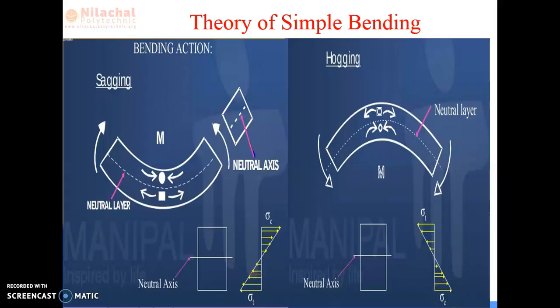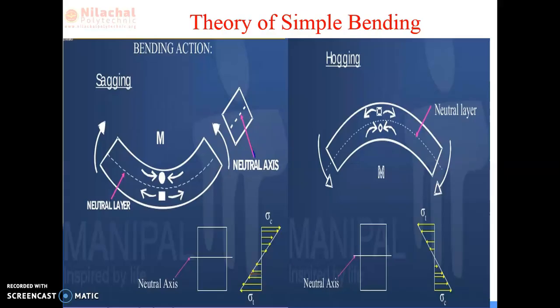In this way, we conclude that while bending of the beam takes place, it may have a sagging bending moment or a hogging bending moment. In case of sagging bending moment, the top layer becomes your compression zone and the bottom layer becomes the tensile zone.